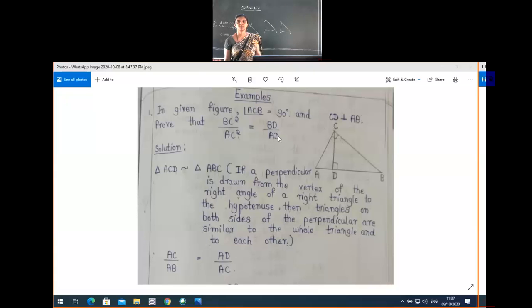Yes, we'll continue. See here. What happened to this AC by AB? How AC by AB? See, this side AC divided by this side AB is equal to this side AD divided by this side AC, and this one also.